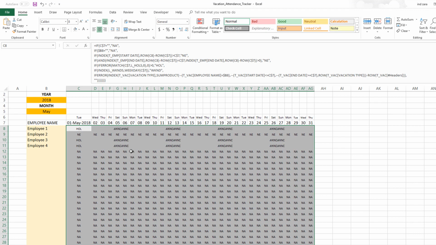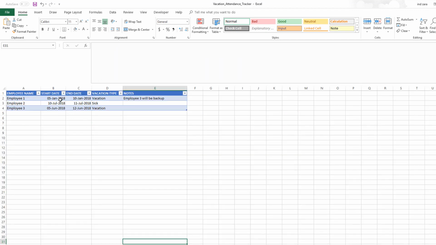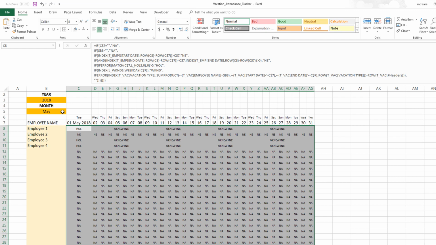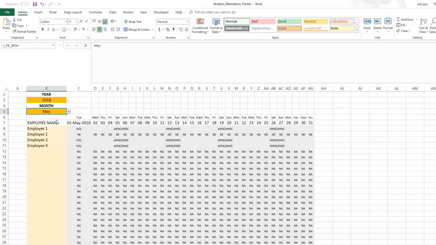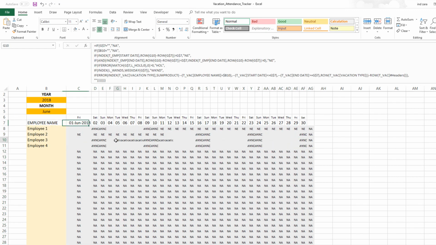So let's test this by looking at the vacation data: vacation in Jan, July, and June. So in those months, we have some vacation. Let's just choose one of those. Let's see June. Now here, the employee has taken vacation, and that's why it's showing up as vacation. We can't see the entire text because we have narrowed the columns, but you can see that this is actually a vacation day.